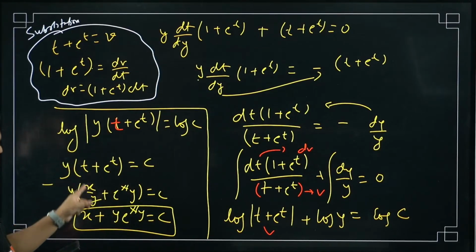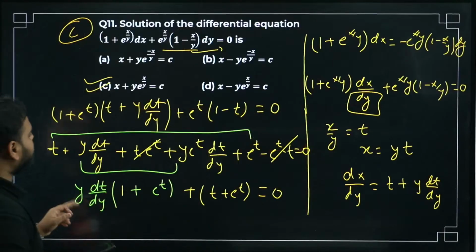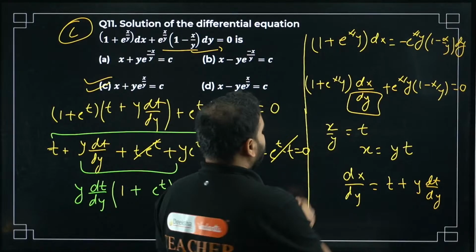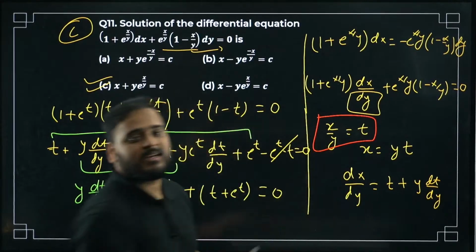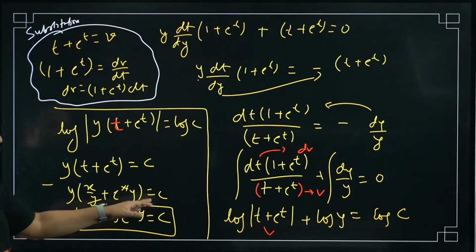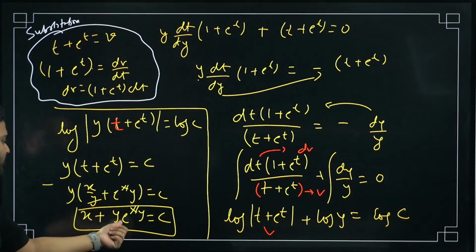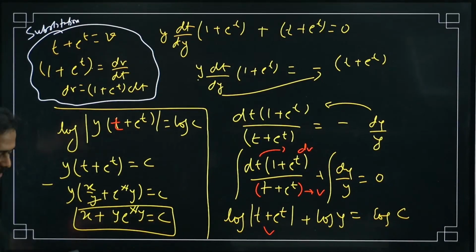From here put the value of t back. T is x by y. Put it here, so y times (x by y plus e power x by y) equals c. Because y and y will cancel, this will simply be x plus y e power x by y equal to c.